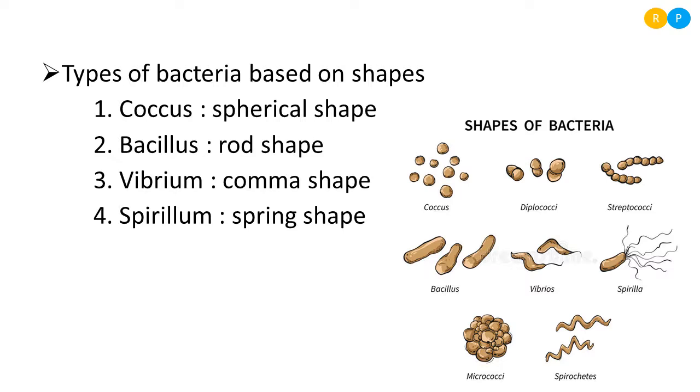Spring shaped bacteria are named Spirillum. So totally, based on shape, bacteria are divided into four different types. For the point of examination, this question is very important because it will be asked for 2 marks. They will just ask the types of bacteria based on shape, so you have to remember all four types.